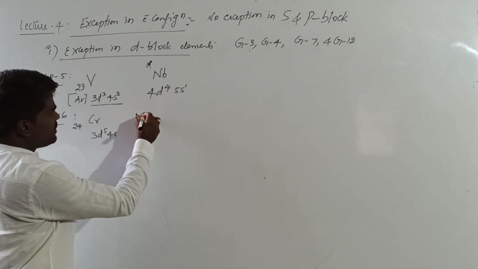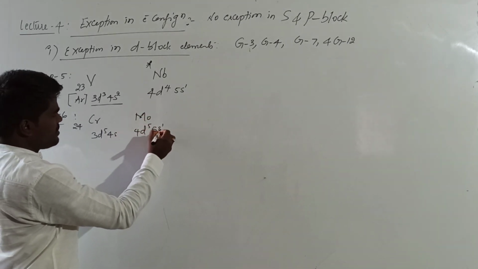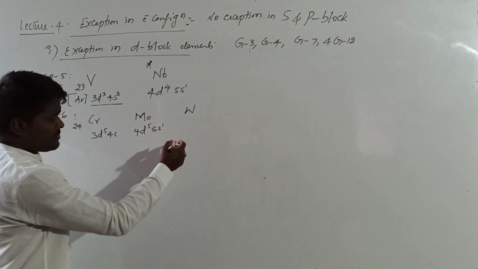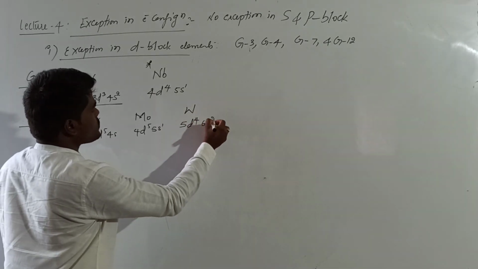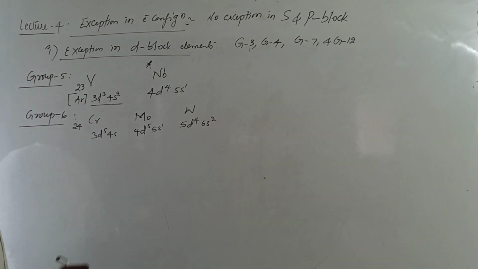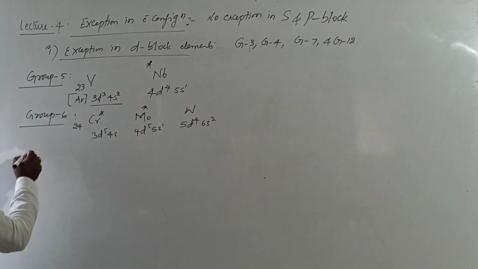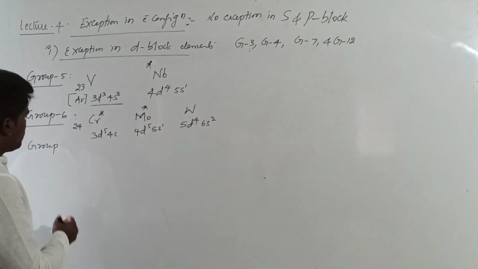When it comes to molybdenum, it will be 4d5 5s1, and when it comes to tungsten, it will follow the usual valence electronic configuration of the group, that will be 5d4 and 6s2. What are the exceptions in this group? Chromium and molybdenum. Right? We know the reasons why they exhibit so.